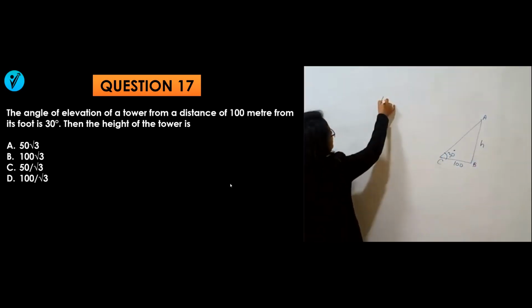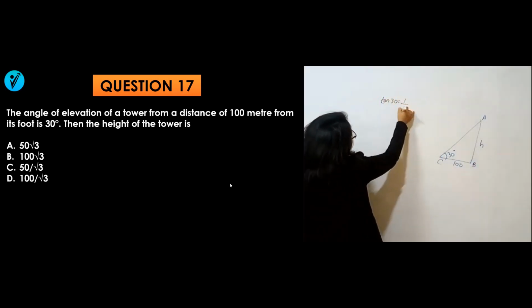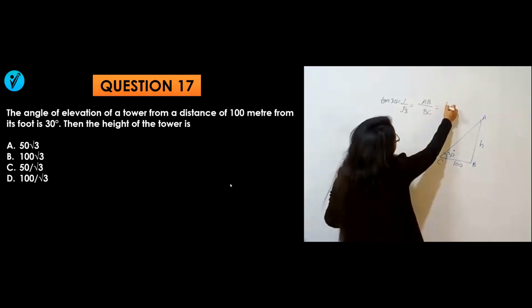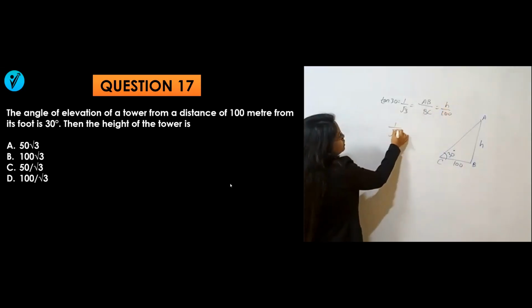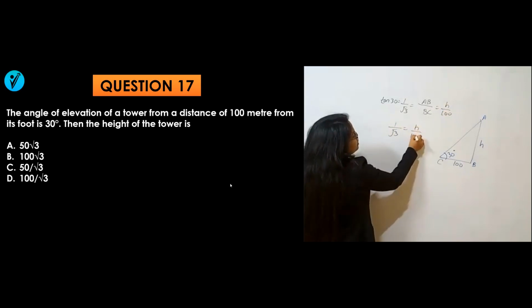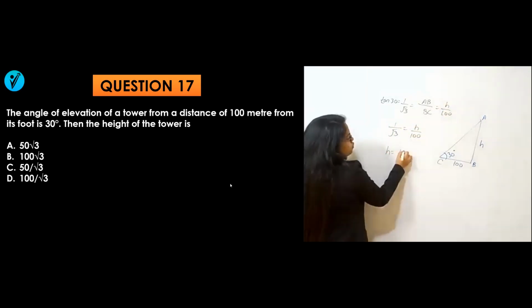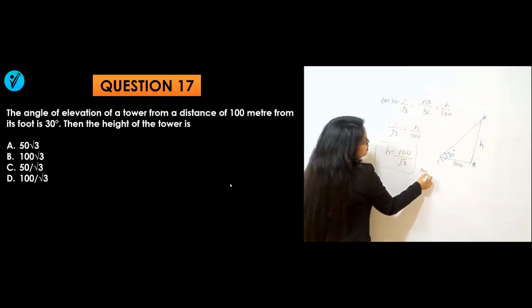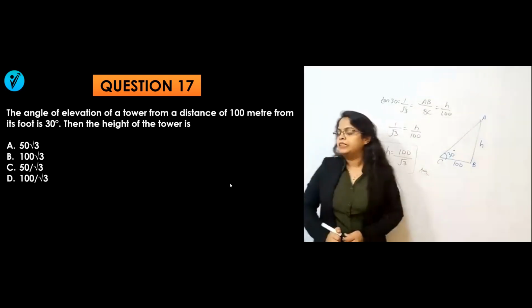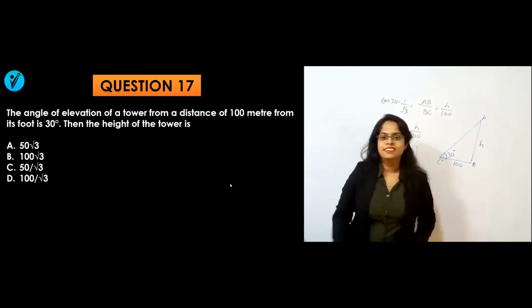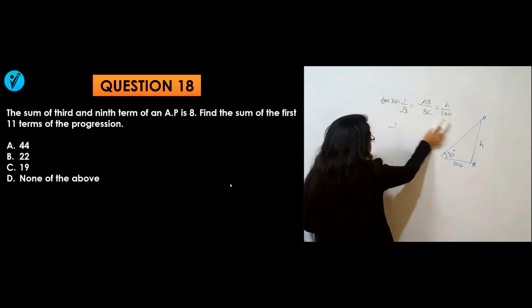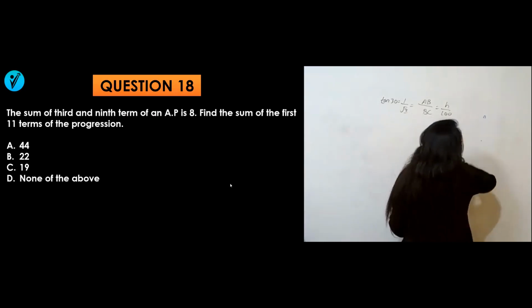So I will use tan 30, which is equal to 1 by root 3, which is equal to AB by BC. That means opposite by adjacent, which is equal to H upon 100. So 1 by root 3 is equal to H upon 100. So you can say that H will be equal to 100 upon root 3. This was your answer. That's it. Option D will be the answer. Easier. Now let's solve the next one. Question number 18 is here, which is from AP GP, arithmetic progression.